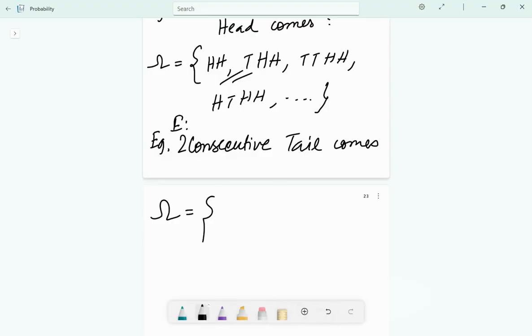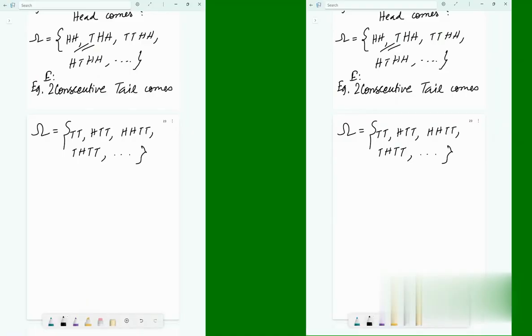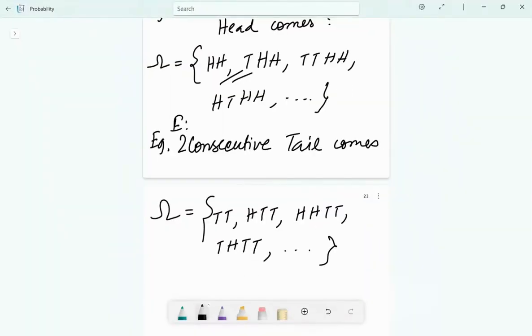Just change the H to T, like TT, HTT, HHTT, THTT, and so on. And then write the same thing where the first letter denotes the outcome of first toss, the second letter denotes the outcome of second toss, and so on. H and T representing head and tail respectively. Why am I saying the same line so many times repeatedly? This is also an experiment because I am saying an identical condition repeatedly. I'm so sorry for the inconvenience. But this is something very important and you need to practice writing this statement as many times as possible, which is very helpful from an exam point of view.